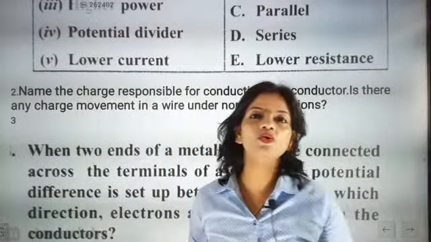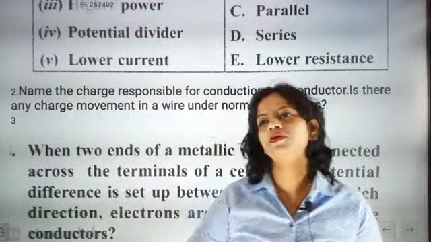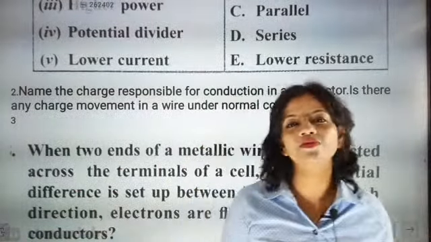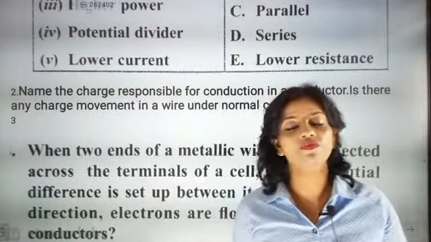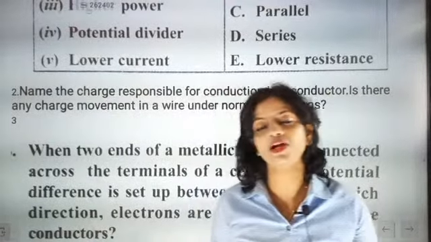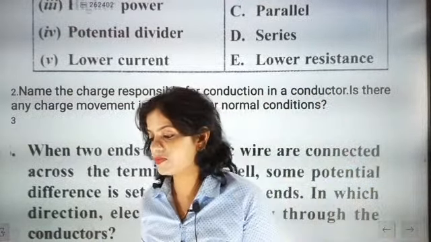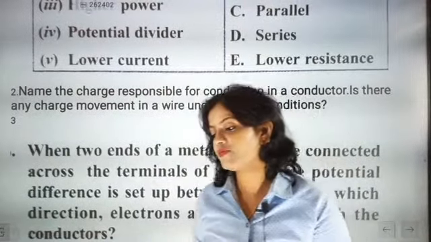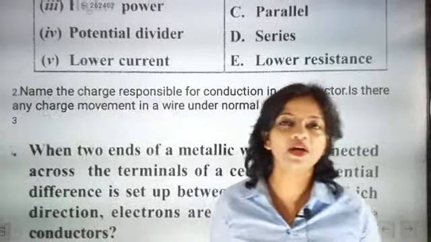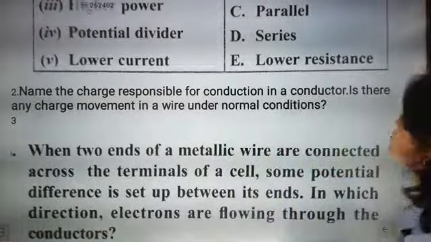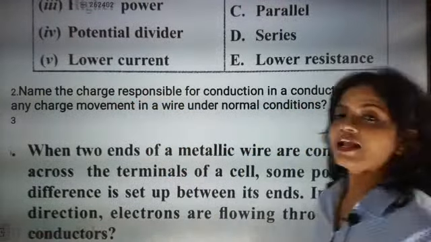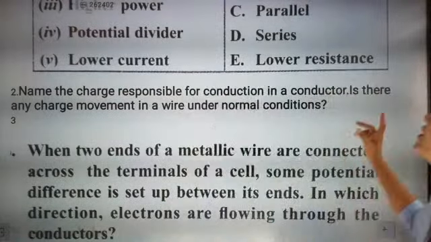See, look here. There are two. The old concept says that current moved from positive terminal to negative terminal. But after the discovery of electron, we came to know that it is not about positive or negative charge. It is exactly the movement of electron from negative terminal to positive terminal. So movement of electron from negative terminal to positive terminal is exactly constituting current. So 100%, the first part of the question, name the charge responsible for conduction in a conductor: it is the electron which is responsible for conduction of current in a conductor.